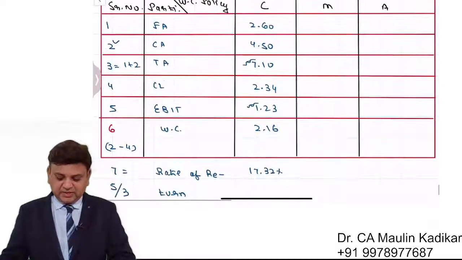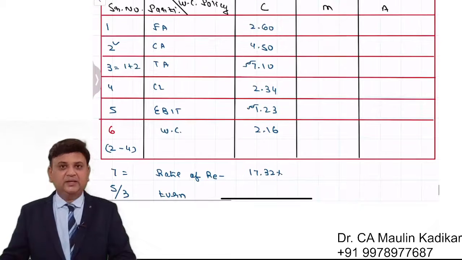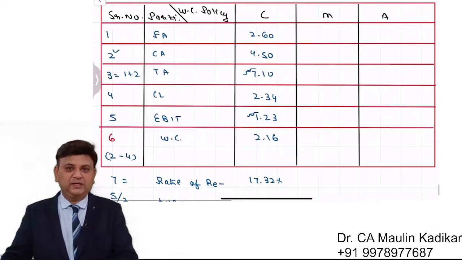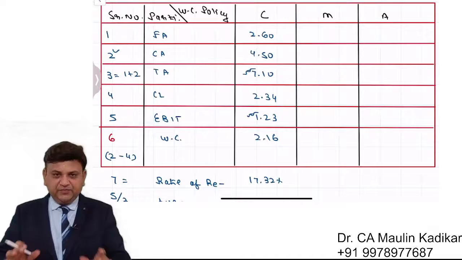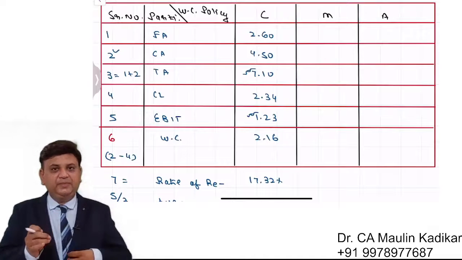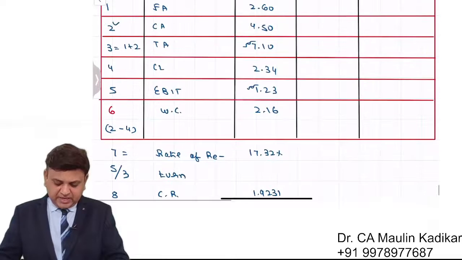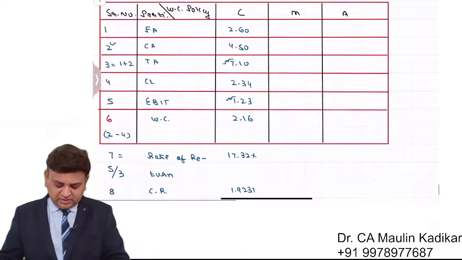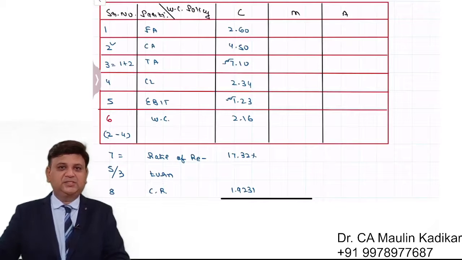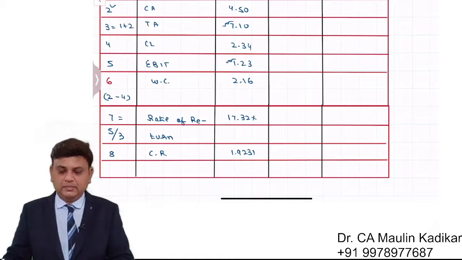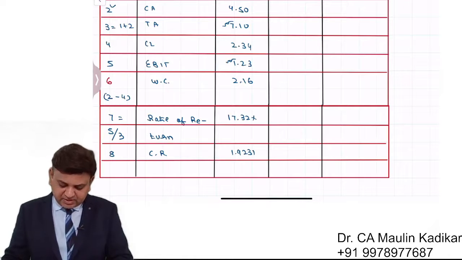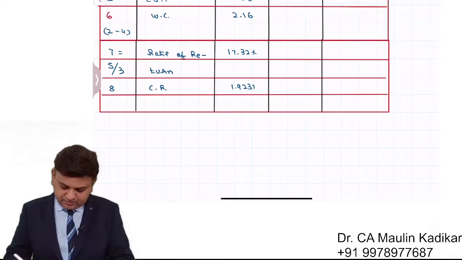This is in case of the conservative, and similarly we are required to do it for moderate and aggressive. Once we extract the data, we'll be able to do analysis. Please write down the answer for the conservative, and for moderate try to do the answer and put your answer in the chat box. So as far as the current ratio is concerned, it is calculated as 2 divided by 4.